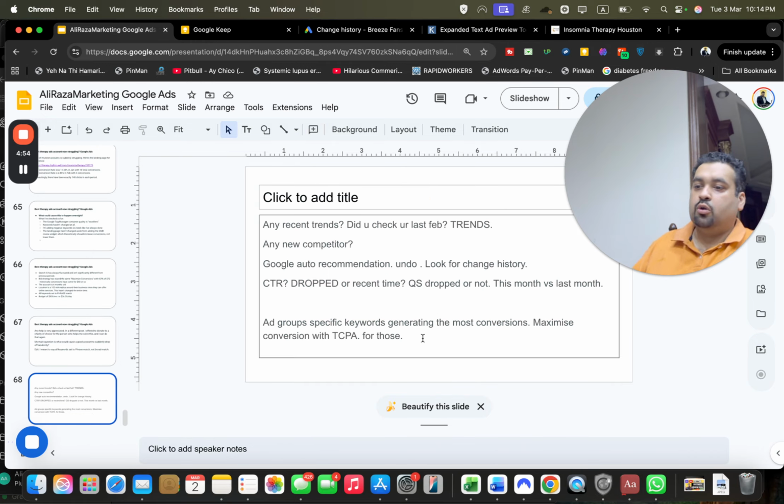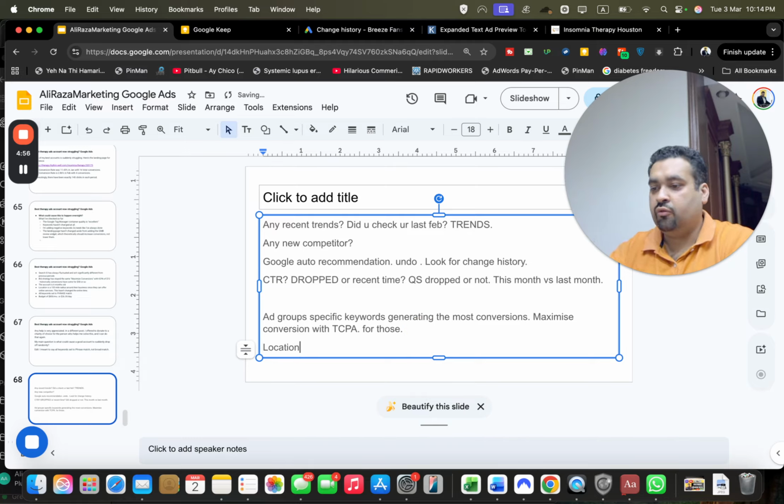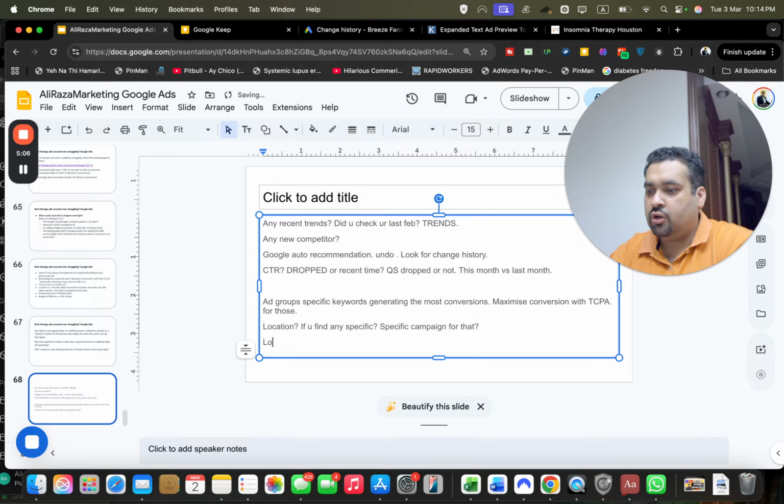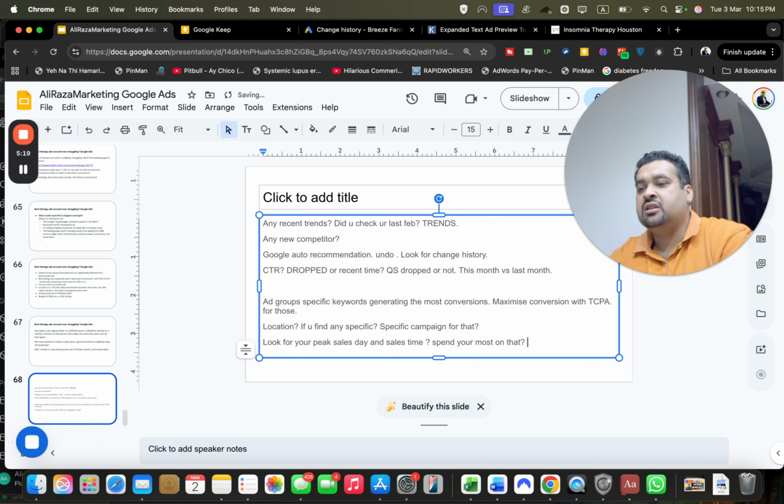Also look at your locations and see if you find any specific location. Create a specific campaign for that. Also, general settings could be to look for your peak sales day and sales time and spend most of your budget on that. Okay, these are additional settings.